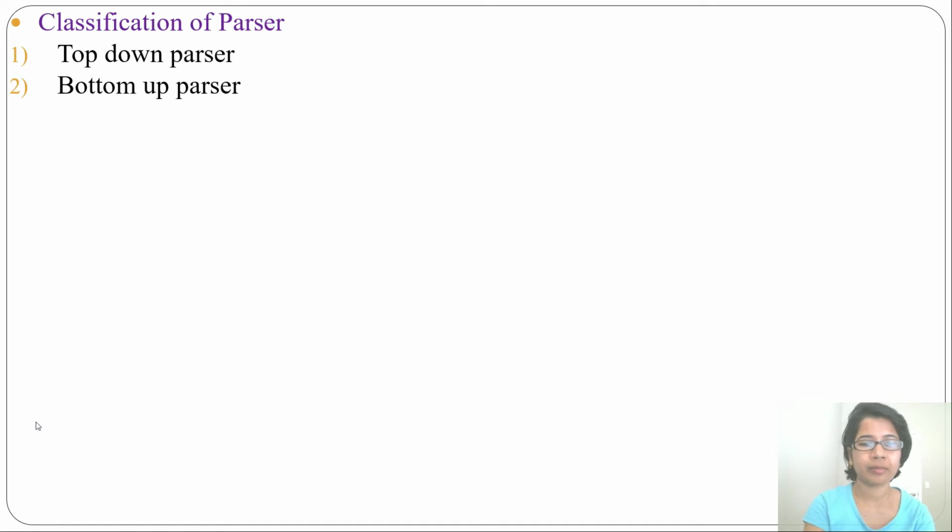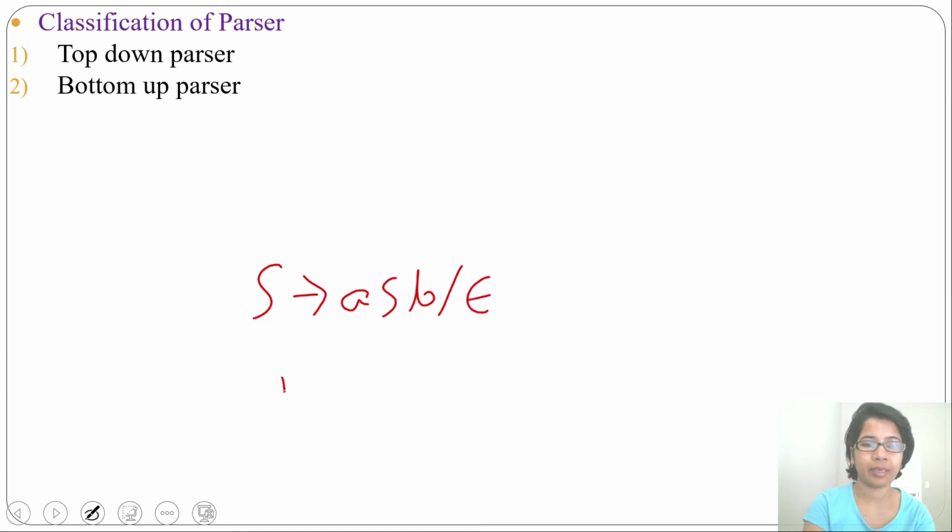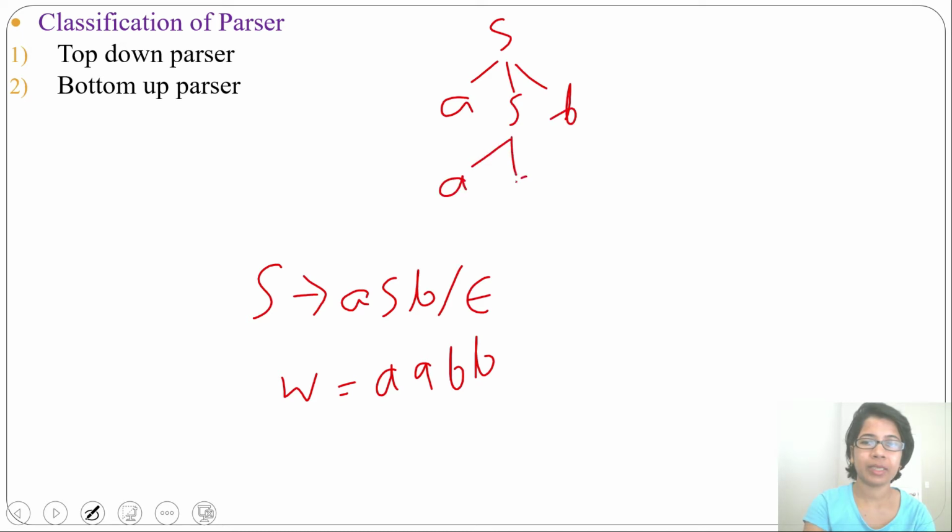Let's see one example. Suppose one grammar is from S you can derive A S B or epsilon and W equal to AABB. Now suppose from S you will generate A S B, then from this S you will generate A S B, from this S you will generate epsilon. This is top-down parsing. First we create the root, then we proceed to leaf.